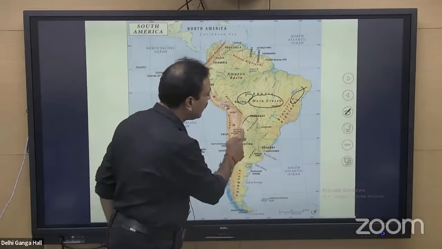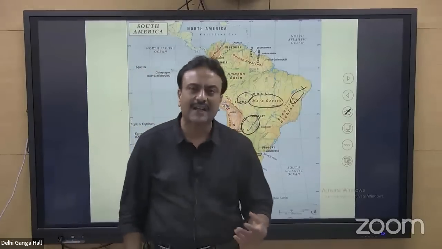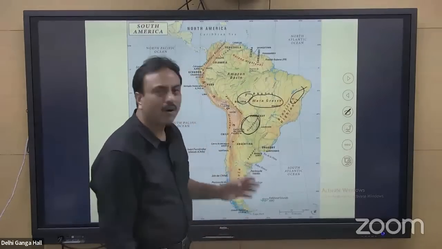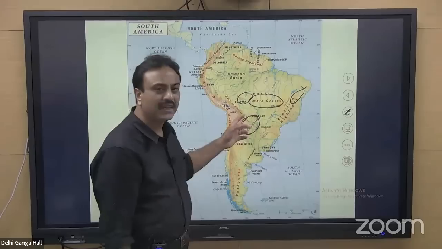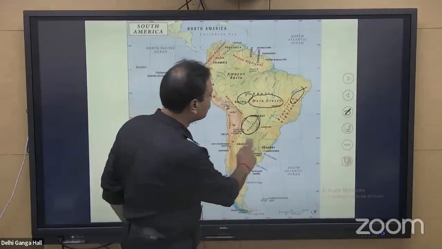Further moving south, this is called Gran Chaco. You all must have seen on Discovery Channel that carnivores hunt herbivorous animals. All that land of big game hunting, all that video shooting is carried out in this particular region, that is called Gran Chaco. Further south of Gran Chaco, not mentioned in this particular map,